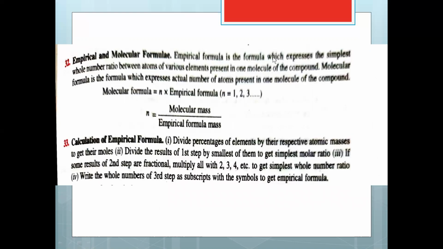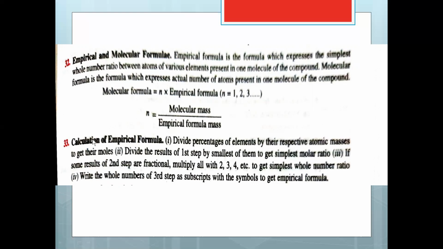Then empirical and molecular formula. Empirical formula is the formula which expresses the simplest whole number ratio between atoms of various elements present in one molecule of the compound. And molecular formula is the formula which expresses the actual number of atoms present in the molecule of the compound. So molecular formula equals n into empirical formula, and n is calculated by putting in the formula molecular mass upon empirical formula mass.